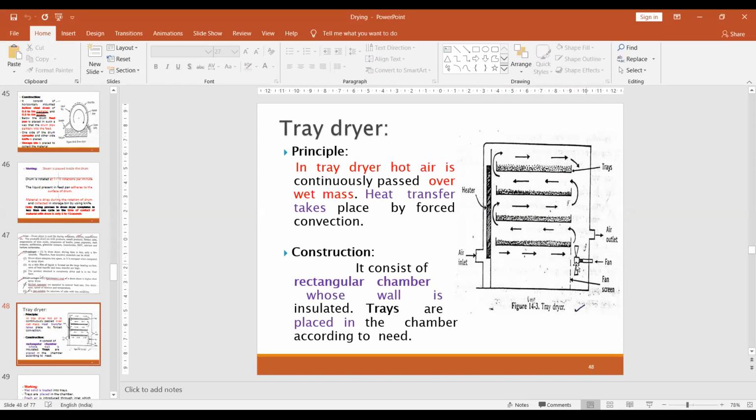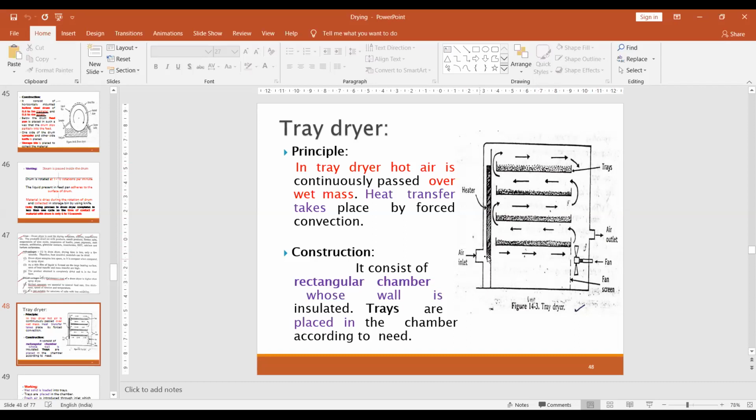This fan is there. What is the importance of the fan? The fan is used to circulate the air uniformly over the material, right? So these are the trays, the different trays: one, two, three, four. Right. Then this is the inlet. The air inlet and the air outlet.